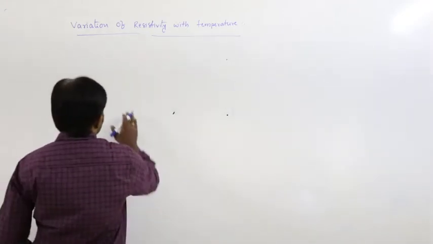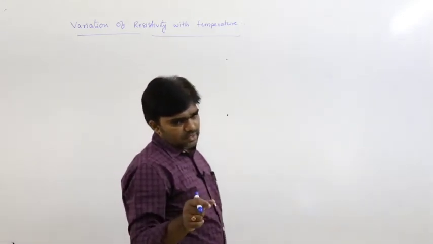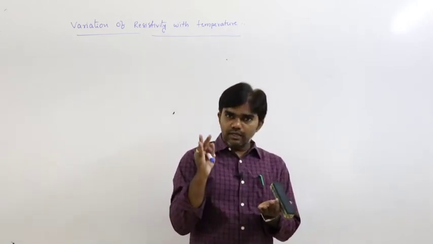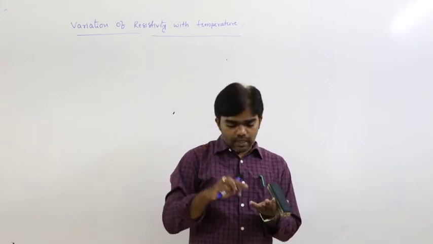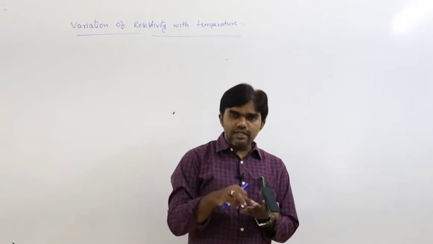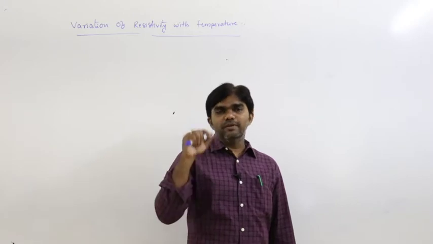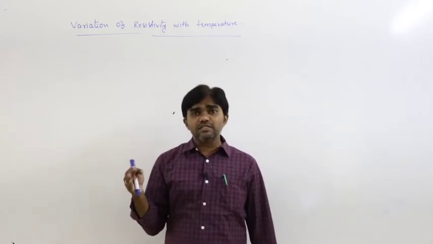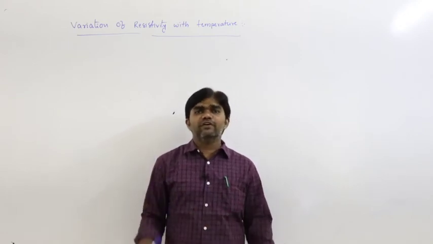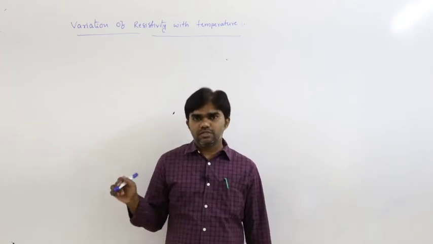See here, generally resistance or resistivity, in the case of three different types of materials we have: conductors, semiconductors, insulators. In these three cases, the variation of resistance or resistivity with temperature must be different. In these three cases it is in different ways. So how does this vary in these situations? Let us see here.